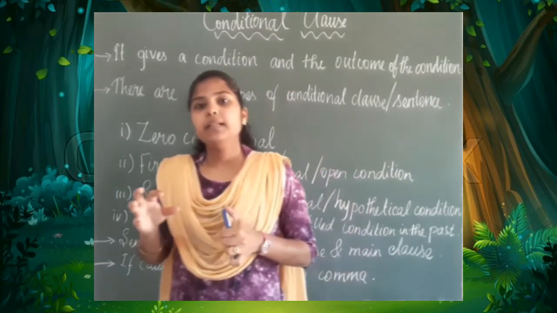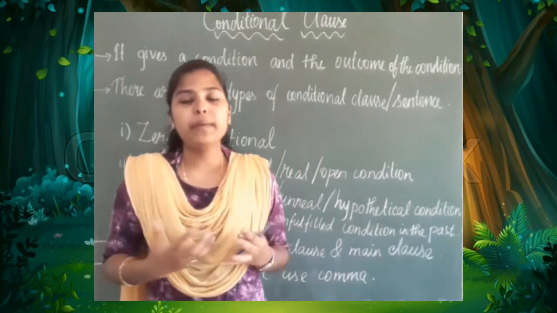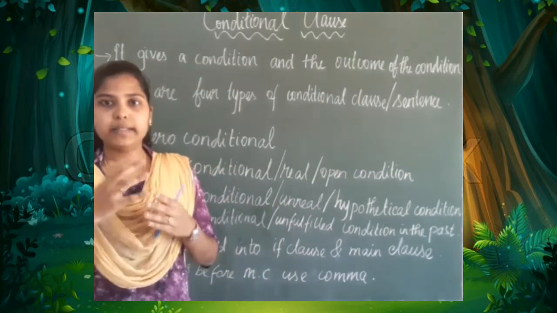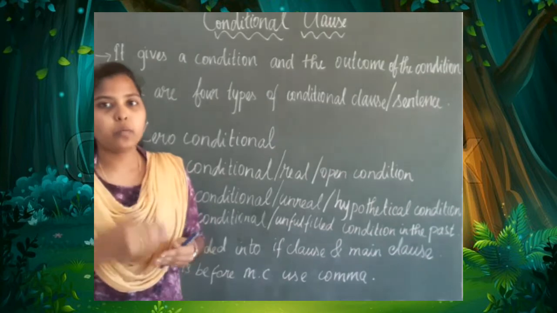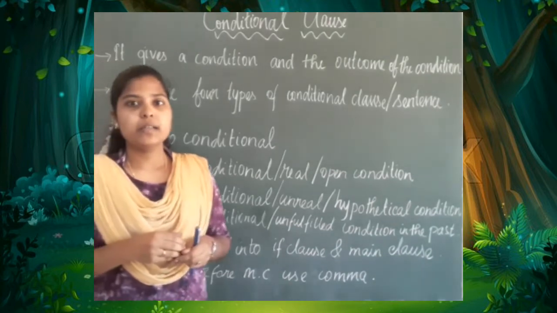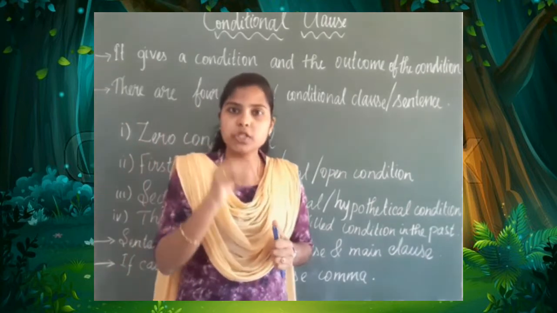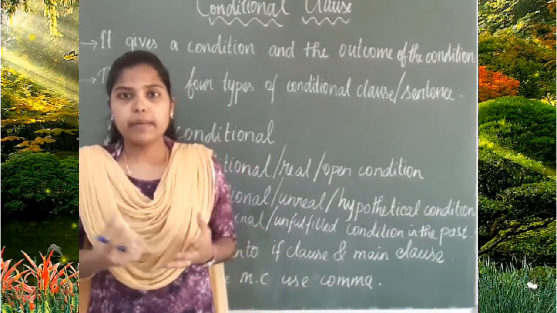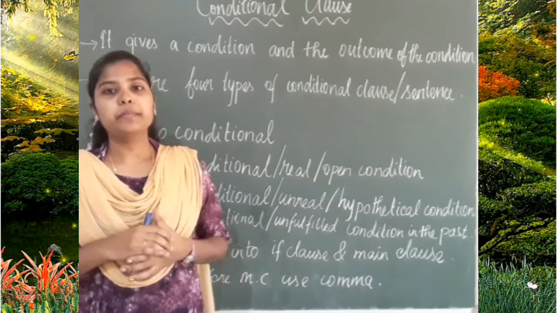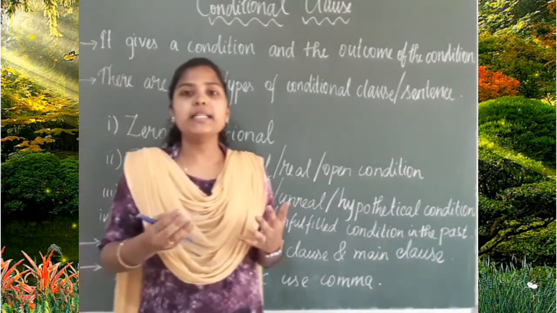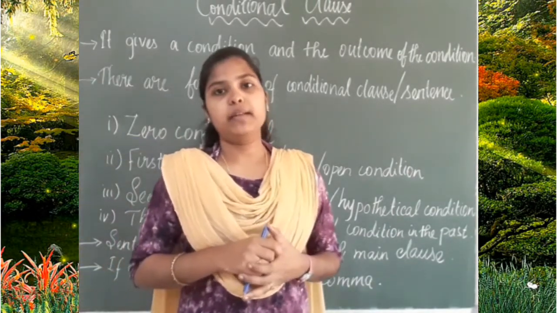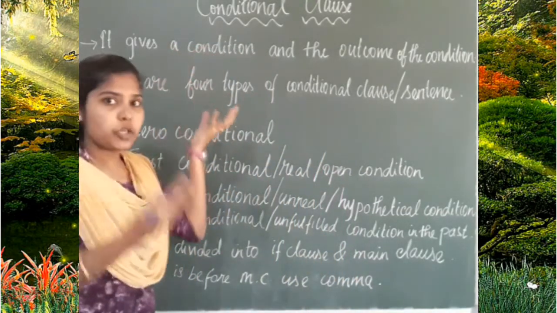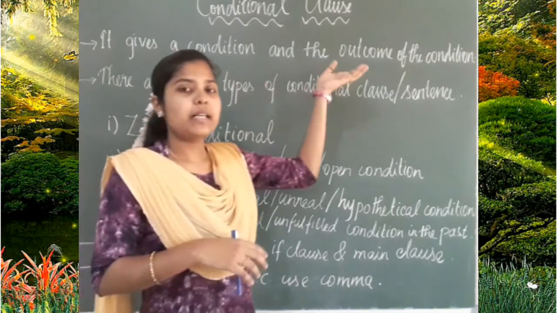For example, if you want to prepare lemonade, what will you do? You will squeeze the lemon, then we need water, right? So if I add some sugar along with the lemon juice and water, what will I get? I'll get a sweet lemonade, right? So if I add the condition sugar, I'll get a sweet lemonade.